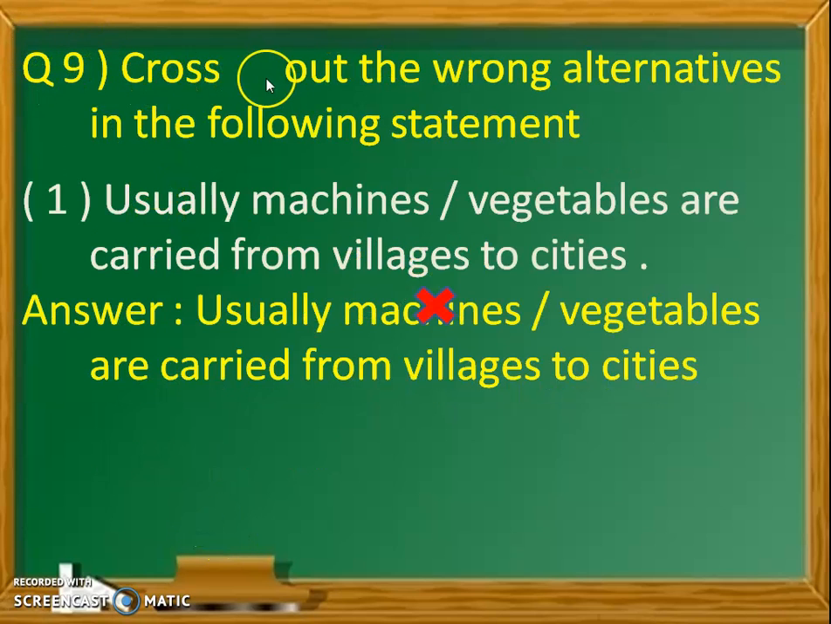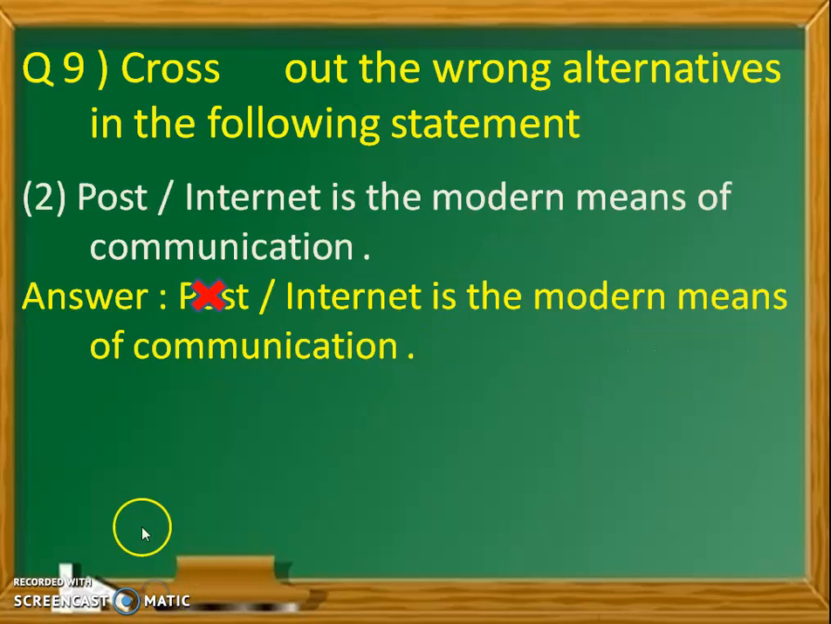Number 9. Cross out the wrong alternatives from the following statements. First, usually machines or vegetables are carried from villages to cities. Usually vegetables are carried from the villages to cities. So machines is wrong. Number 2, post or internet is the modern means of communication. Internet is a modern means of communication.